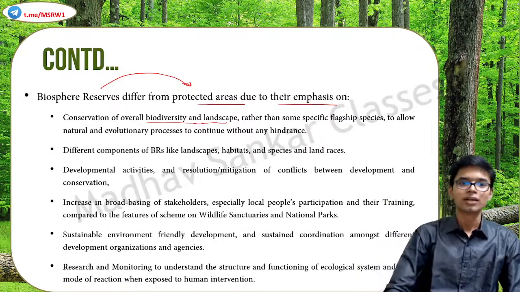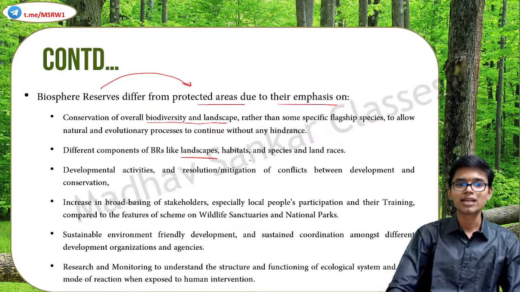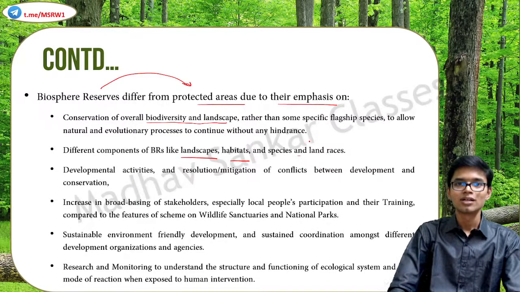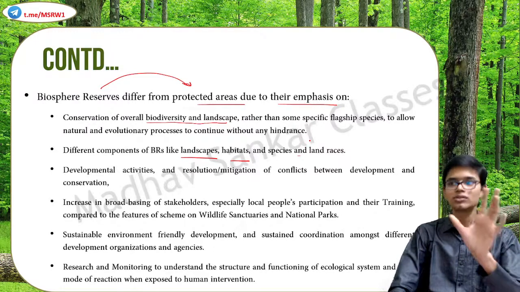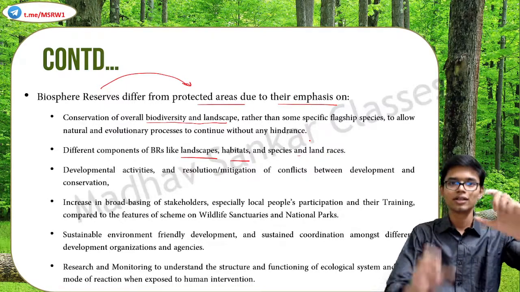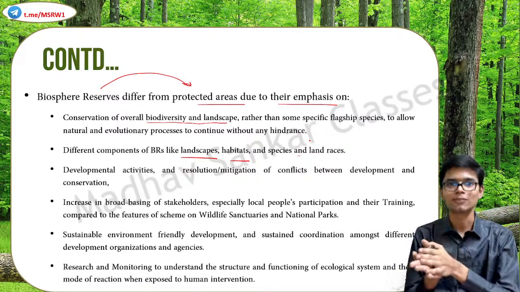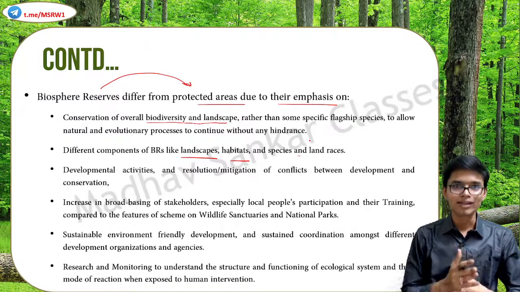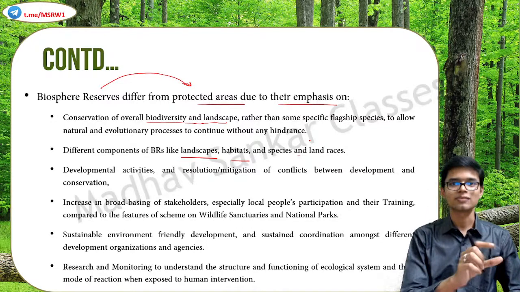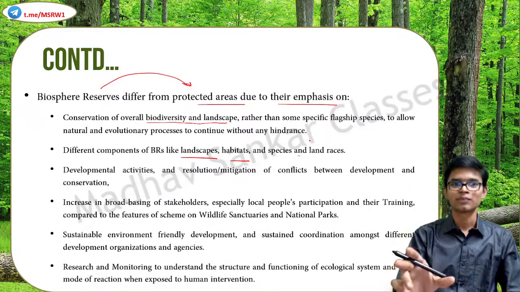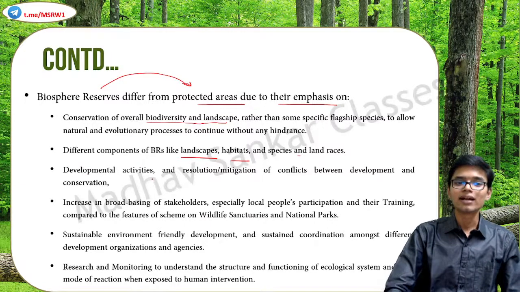Second one. Different components of biosphere reserves like landscapes, habitats, species and land races. So when you talk about biosphere reserves, individual things like these are taken into concern: landscape, habitat, species, land races. So species is only one part of a biosphere reserve. As far as a sanctuary was concerned, species was the focus of conservation. Then developmental activities and resolution or mitigation of conflicts between development and conservation.